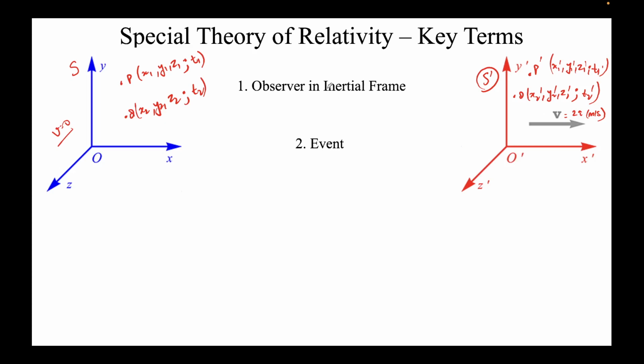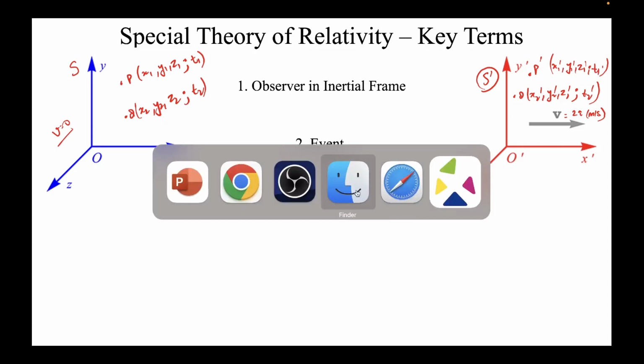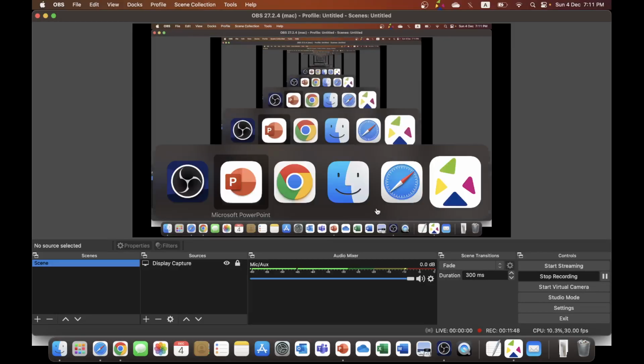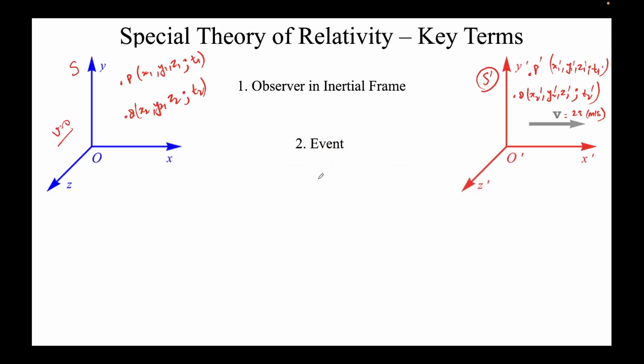Now note that in reality, P is only one event. So this observer O is saying it happened at this space and this time, while this observer is showing it happened at this place at this time. In actuality, there will be only one event. So we need to keep that in mind. So P and Q are events. P is essentially equivalent to P prime, and Q is equivalent to Q prime.